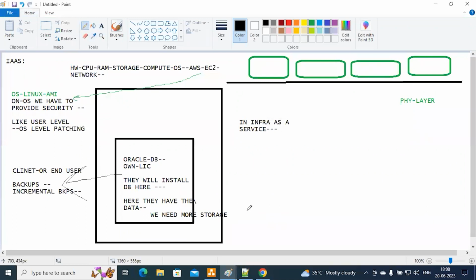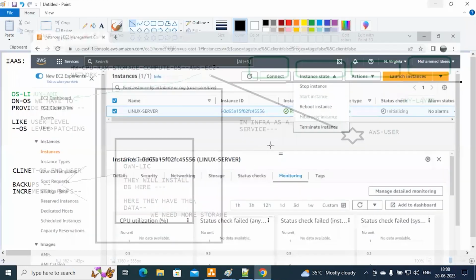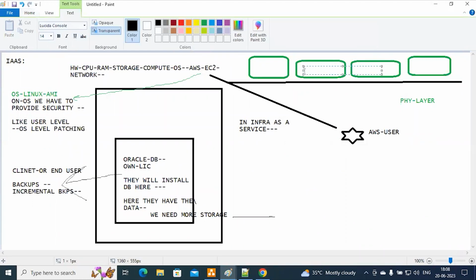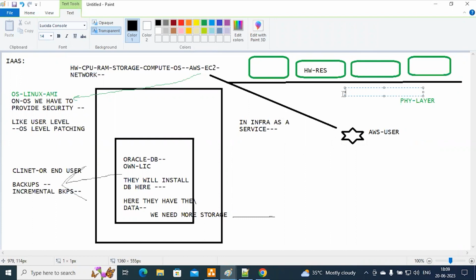As an AWS guy, what you are going to do, or what we are going to do, we will increase the storage, right? Fine. Then here the thing is that virtually I have access. Virtually, for example, this is a user, an AWS user. We have virtual access, right? We can stop or start or reboot the instance, means server. Okay. But here, these are my hardware resources. If something goes wrong on the hardware resources, then who is going to manage this? Means physically. Here, if anything goes wrong, AWS will take care, means the CSP, cloud service provider.